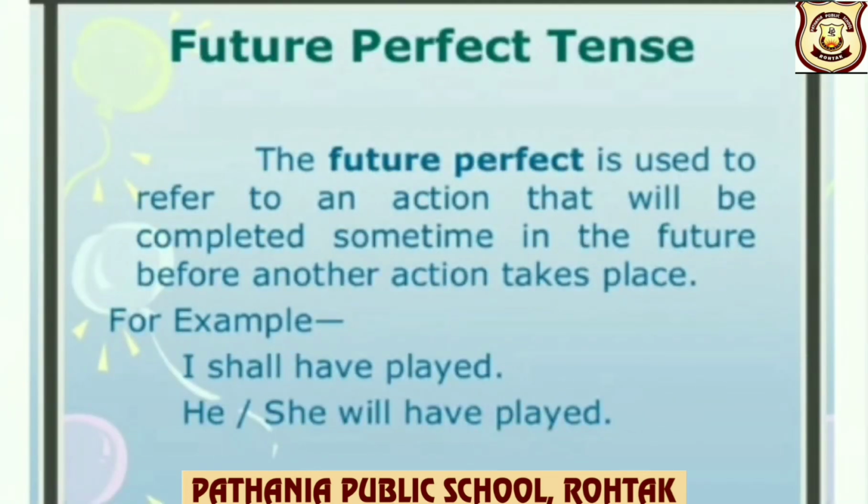Future perfect tense. The future perfect is used to refer to an action that will be completed sometime in the future before another action takes place. For example, I shall have played. He or she will have played. So the action will be completed sometime in the future before another action takes place.